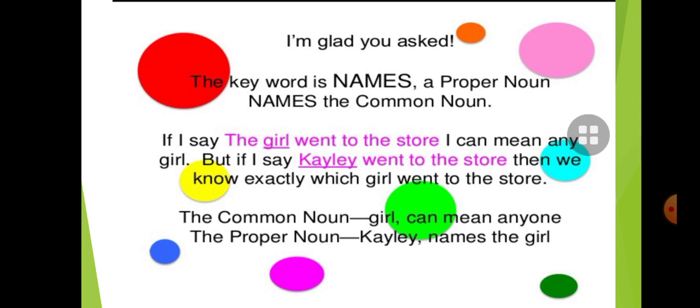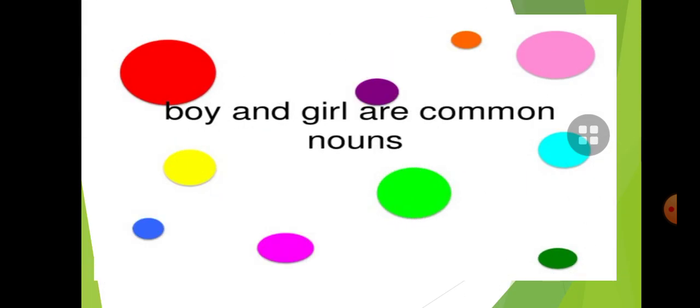In a common noun, all the same kinds of things can come under one name, like girl. All kinds of girls come under the word girl. And in a proper noun like Kelly, only a special one can be meant. Okay. Now here boy and girl are common nouns.